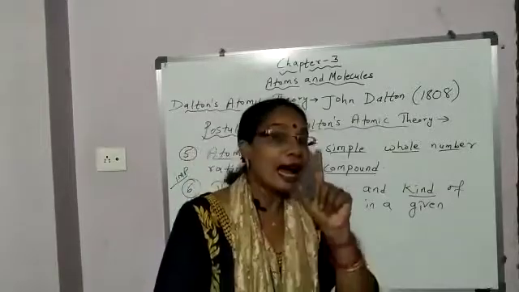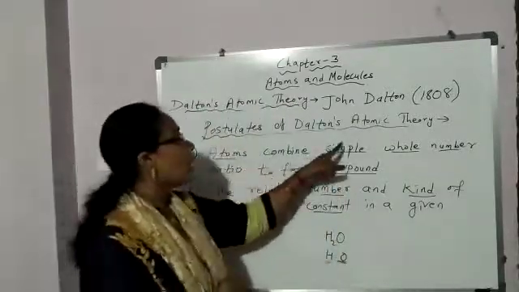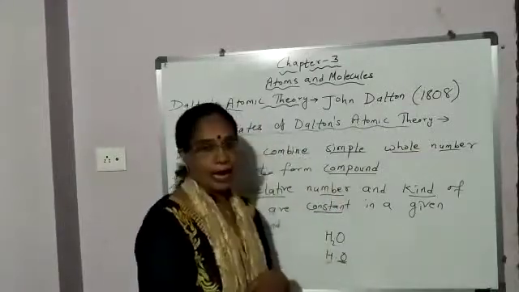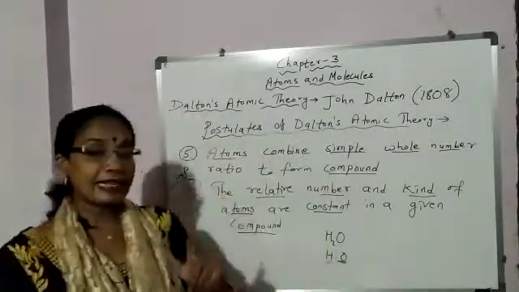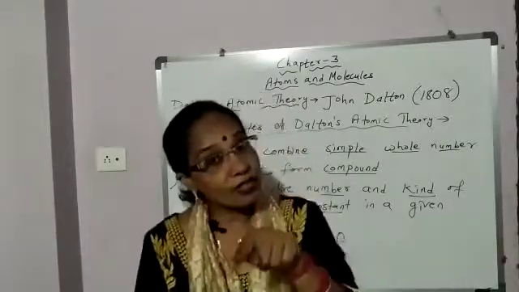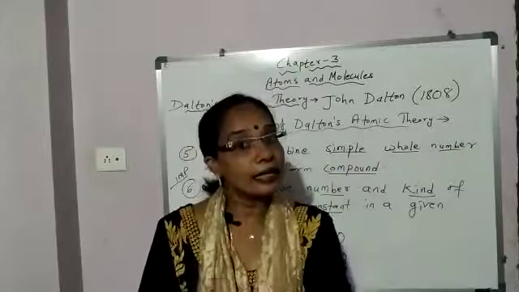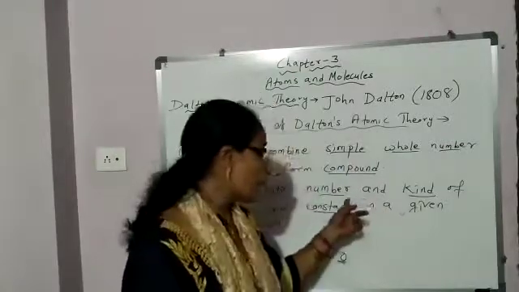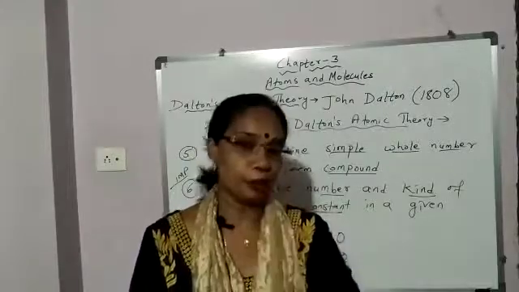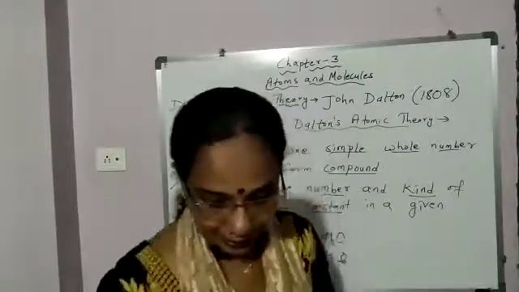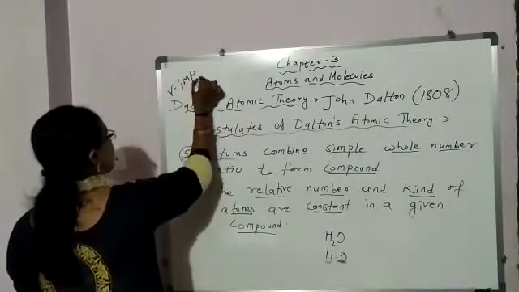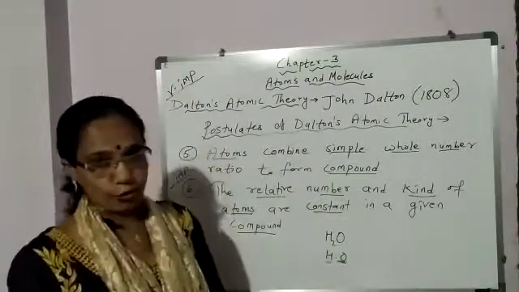And fifth, atoms combine in simple whole number ratio to form compound. And sixth postulate, the relative number and kind of atoms are constant, fixed in a given compound. And this postulate proves law of constant proportion. Okay. So this theory, Dalton's atomic theory itself is very important. You learn the postulates, 6 postulates. Okay.